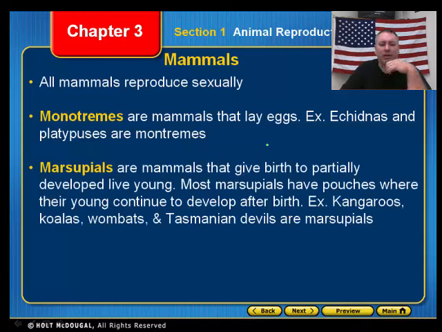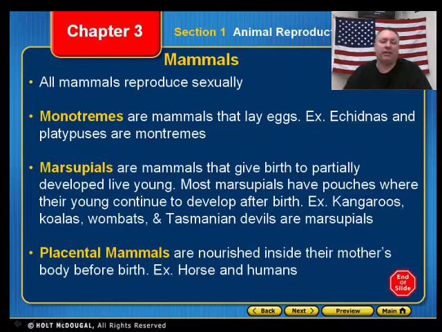The next example would be marsupials. Marsupials are mammals that give birth to partially developed live young. In other words, as the baby is born, it is not able to fully survive in the world it's been born into, so it has to go inside of the mother's pouch. Typically, the marsupial has a pouch, and that's where the baby continues to develop. Not all of them, but most of them have those. Examples would be kangaroos, koalas, wombats, and Tasmanian devils.